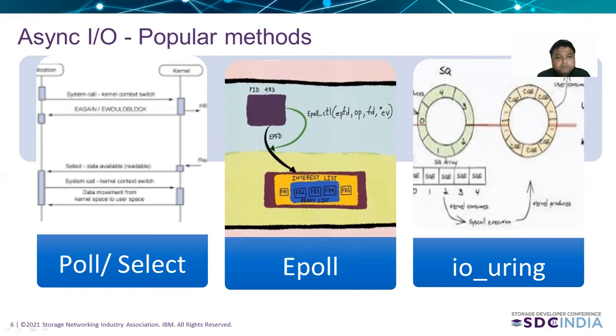One of the most popular methods of doing asynchronous IO is poll select. That is followed by ePoll. ePoll is just a modernization of poll select, where you can watch multiple file descriptors at the same time. Another popular method of doing asynchronous IO is IO Uring. This was very recently introduced in the Linux kernel and has gained popularity very soon. So let us look at each of these methods in detail.